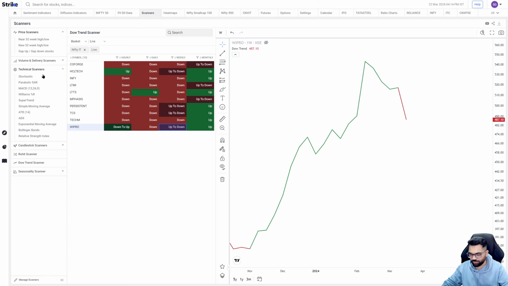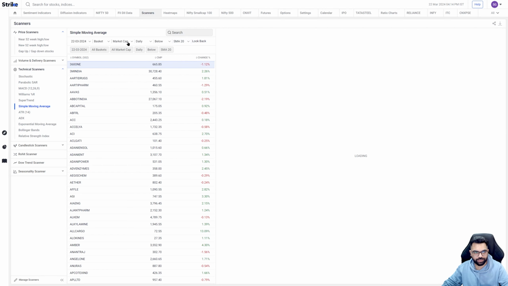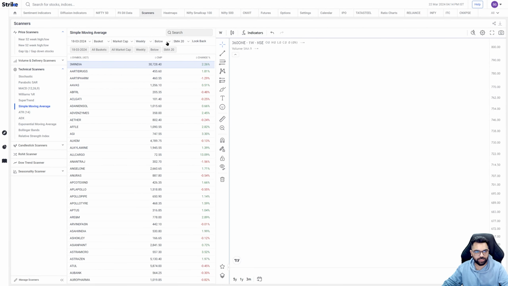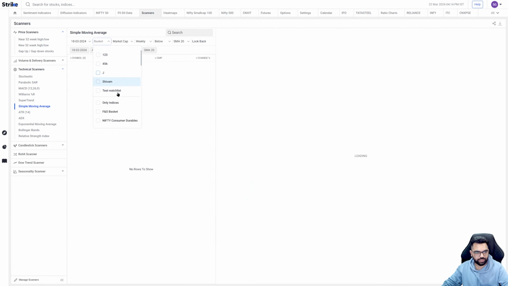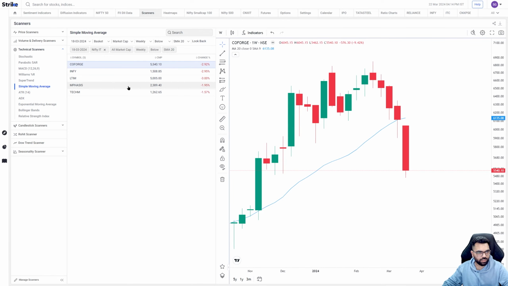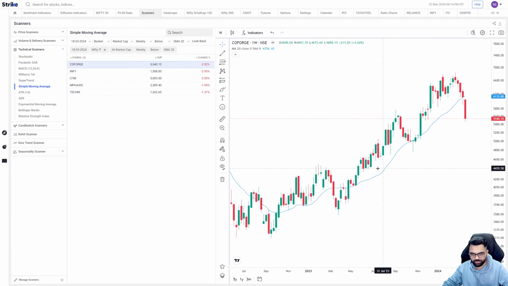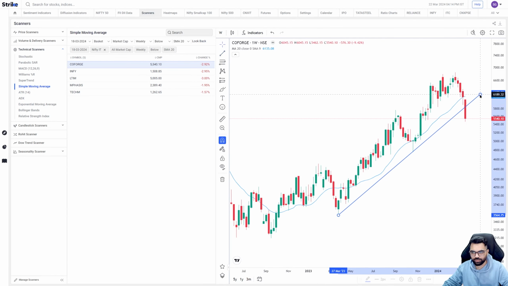Now there are a few other scans that we can look at. What I like to look at is which stocks are actually breaking below key moving averages like the 20-week average. So if I select 20-week and the filter is below, let me select the Nifty IT index. So these five stocks are already below the 20-week average. The 20-week average is this blue line that you are seeing, and even for some of these stocks, if you try to draw trend lines, they will appear as broken.